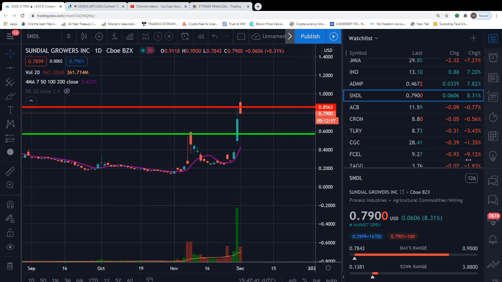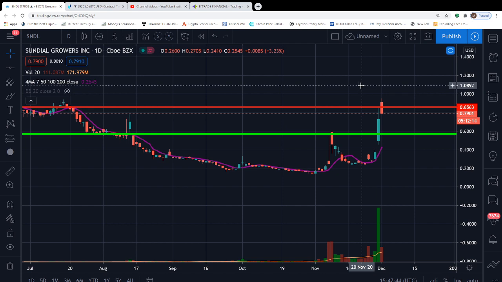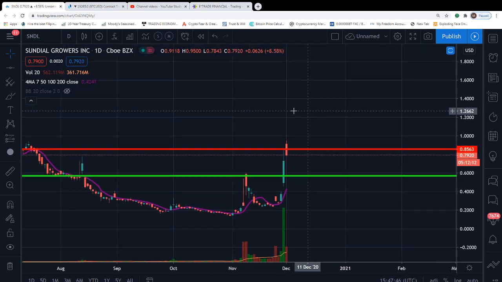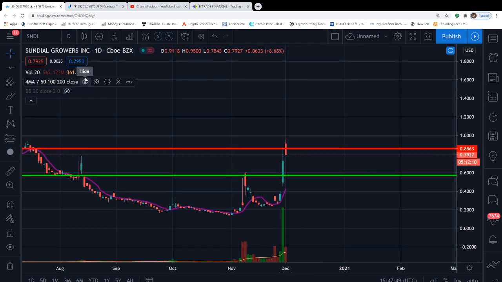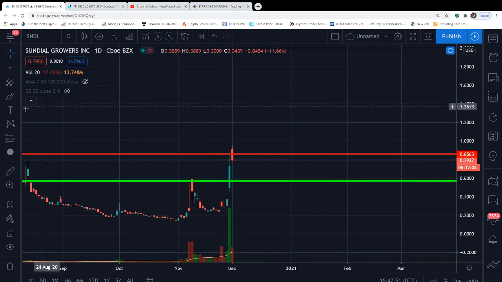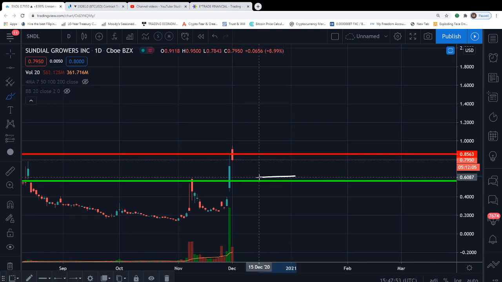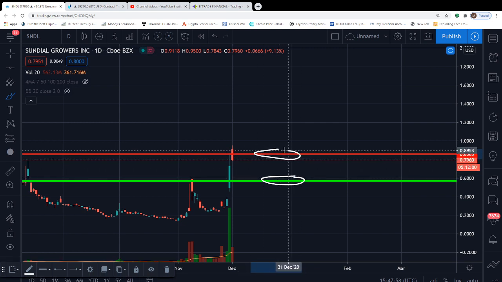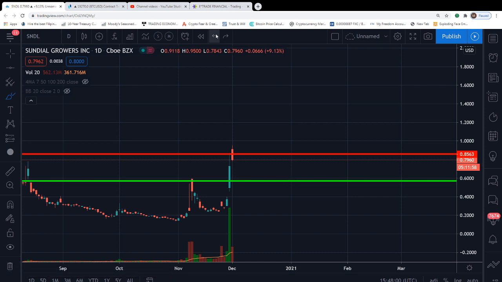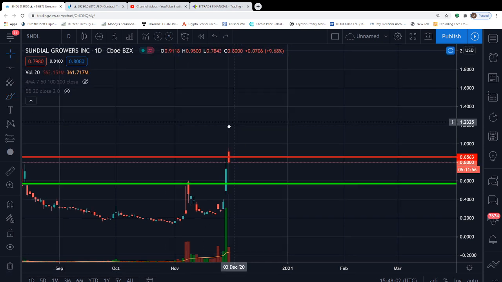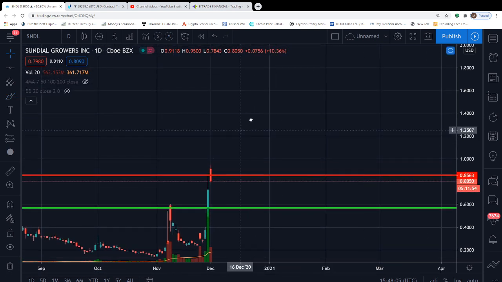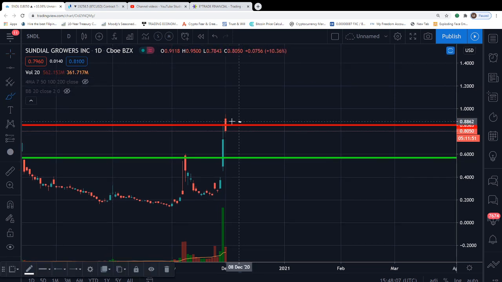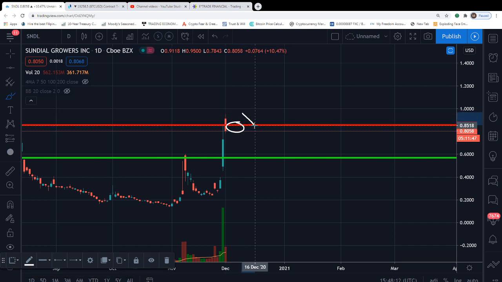Same lines on the chart. These lines are pretty old, and we haven't just put them on the chart. If you're just joining us, the lines are at 58 cents, the green line, and about 85 cents, the red line. On the previous video, we were saying that the obligation for the buyers is to get the price above 85 cents and stay above 85 cents, and use that as support to start a trend shift to an